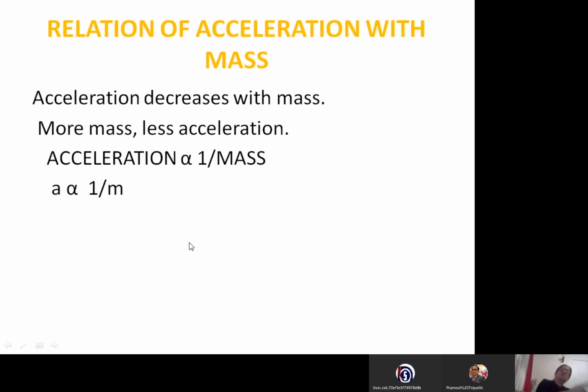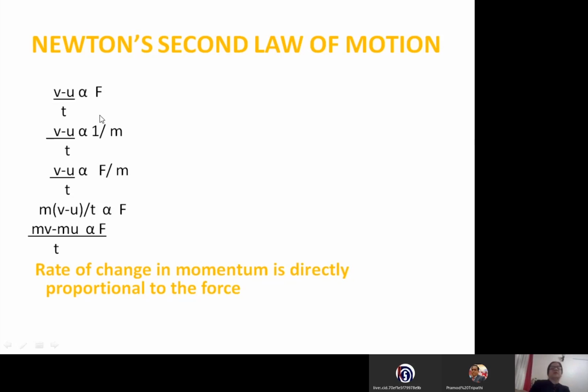Now the very first thing we said, acceleration is directly proportional to the force. More force applied, more is change in velocity per unit time. Then we said acceleration is inversely proportional to mass. If we combine both, change in velocity by time, that is acceleration, is directly proportional to force.